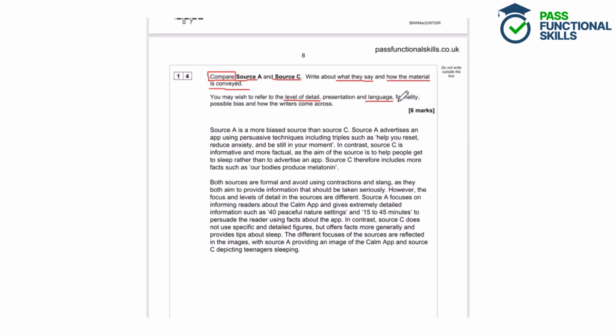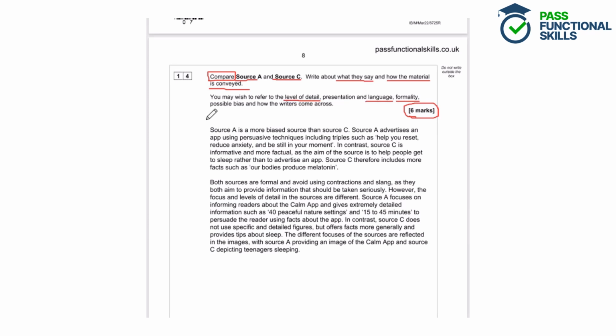Formality, so are they formal or informal? Bias, and how they come across. So you don't have to write about all of these different things, just choose a few of them and make sure that you're choosing to write about things that you're very familiar with. So if you're not sure about the difference between formal and informal, avoid talking about formality because you don't want to be incorrect. So this is a 6-mark question, so we do want to be quite detailed in our comparison and make sure that all of our comparisons are well explained. So let's take a look at what the student has written.